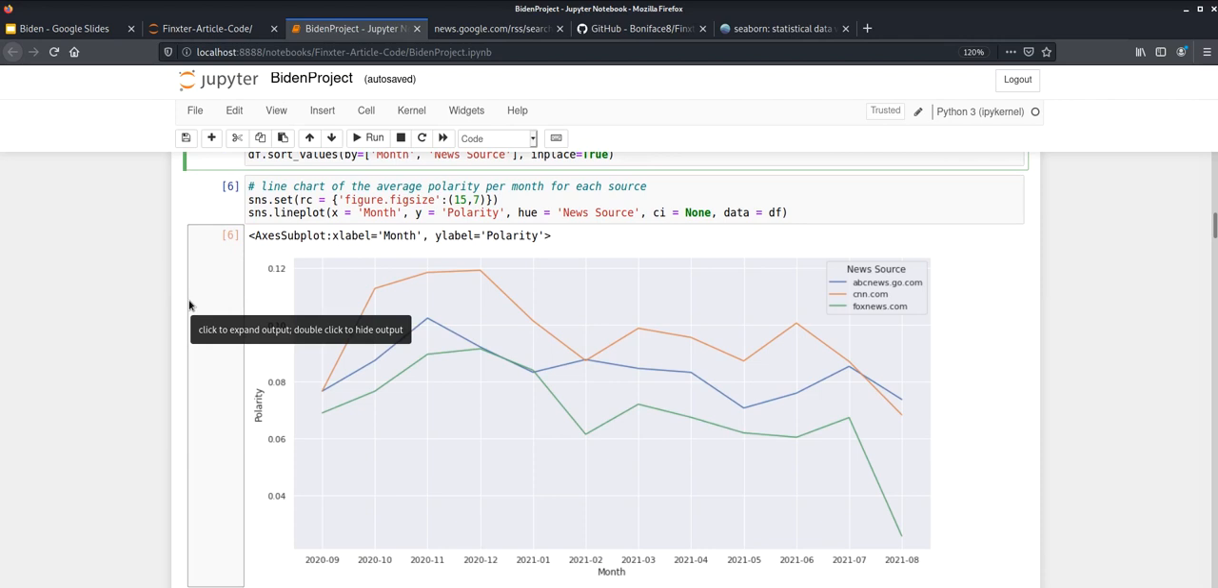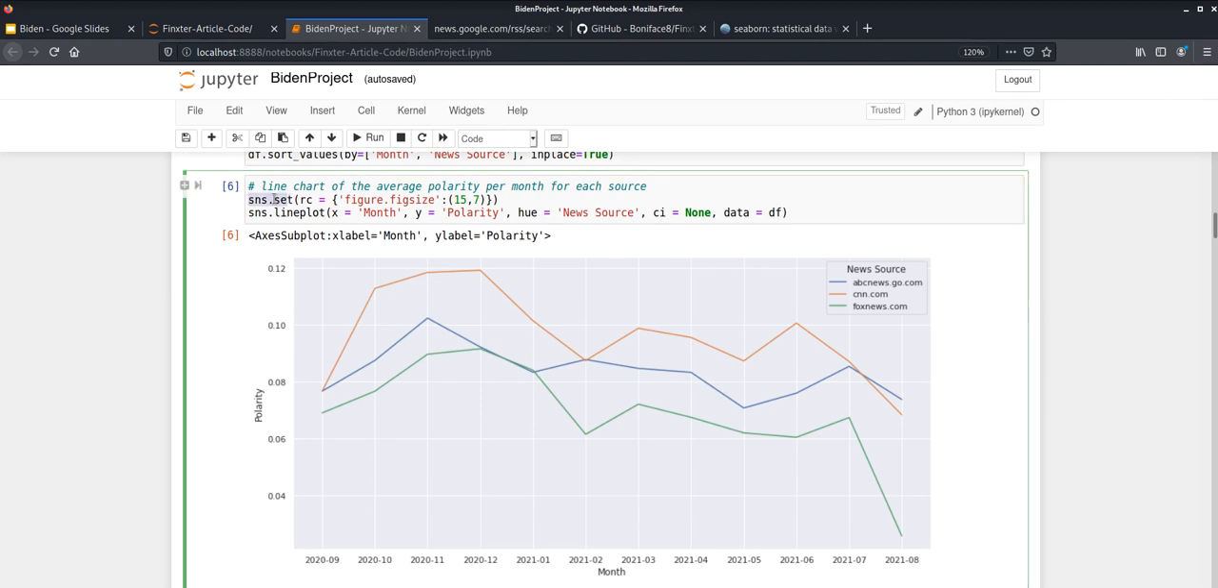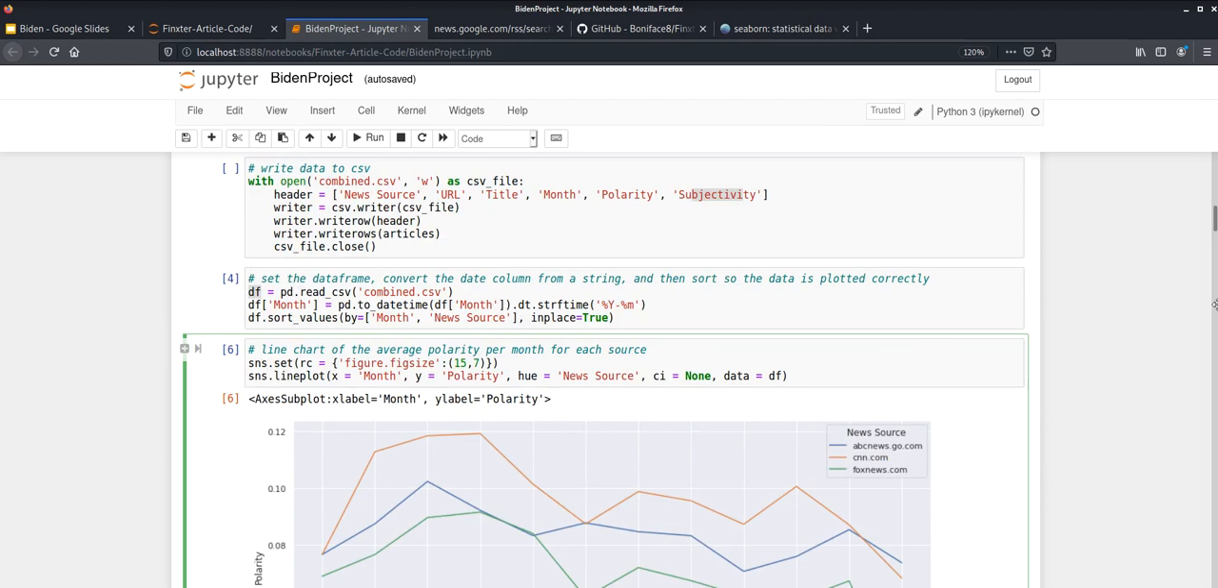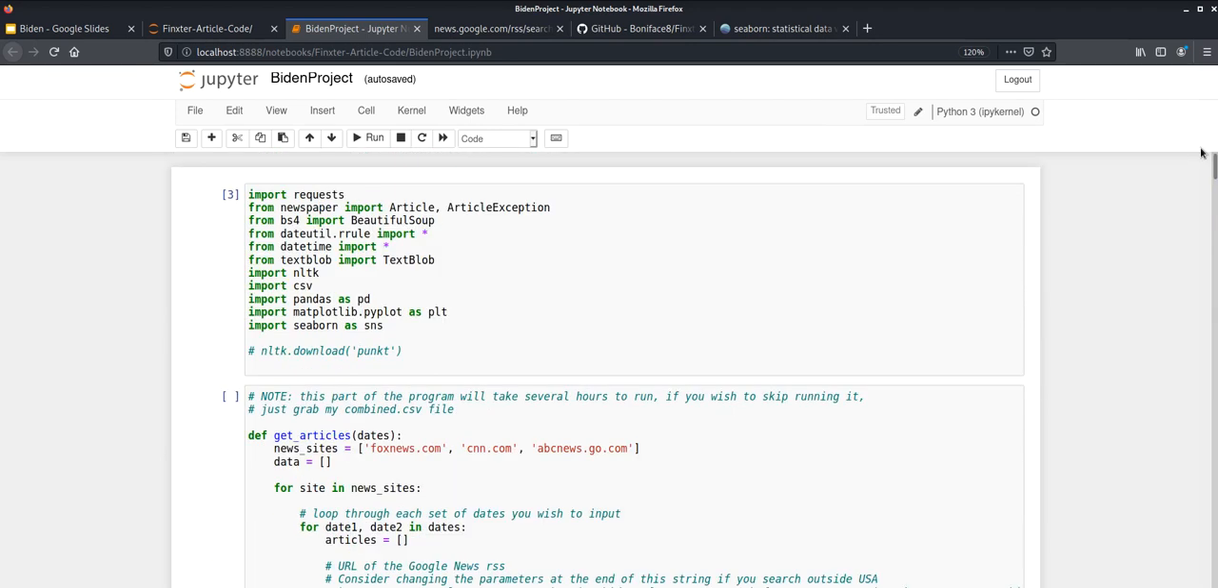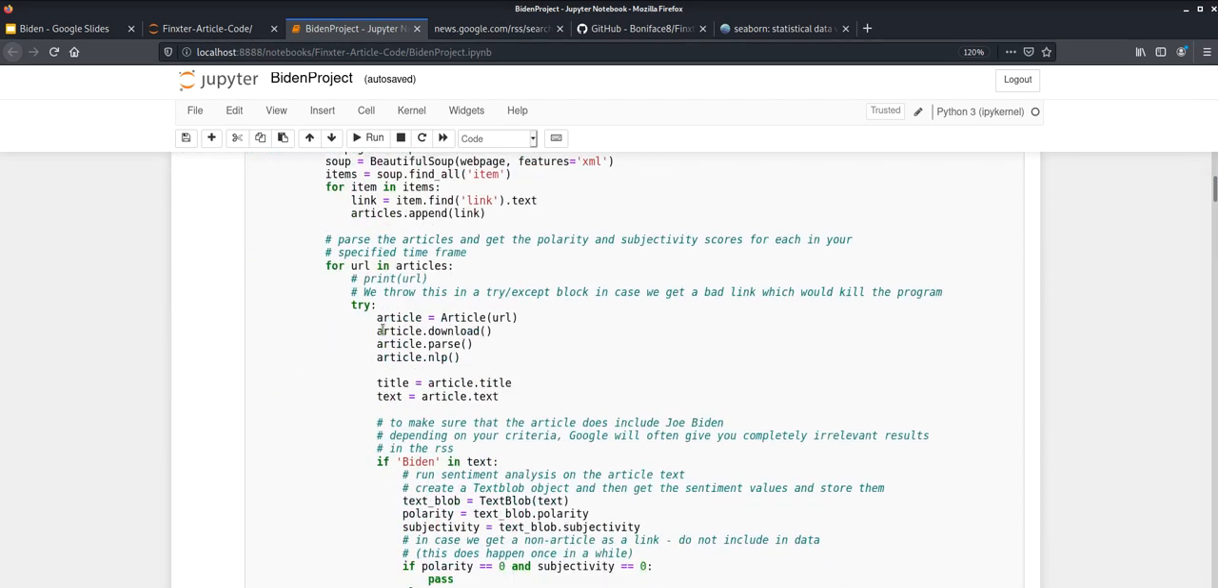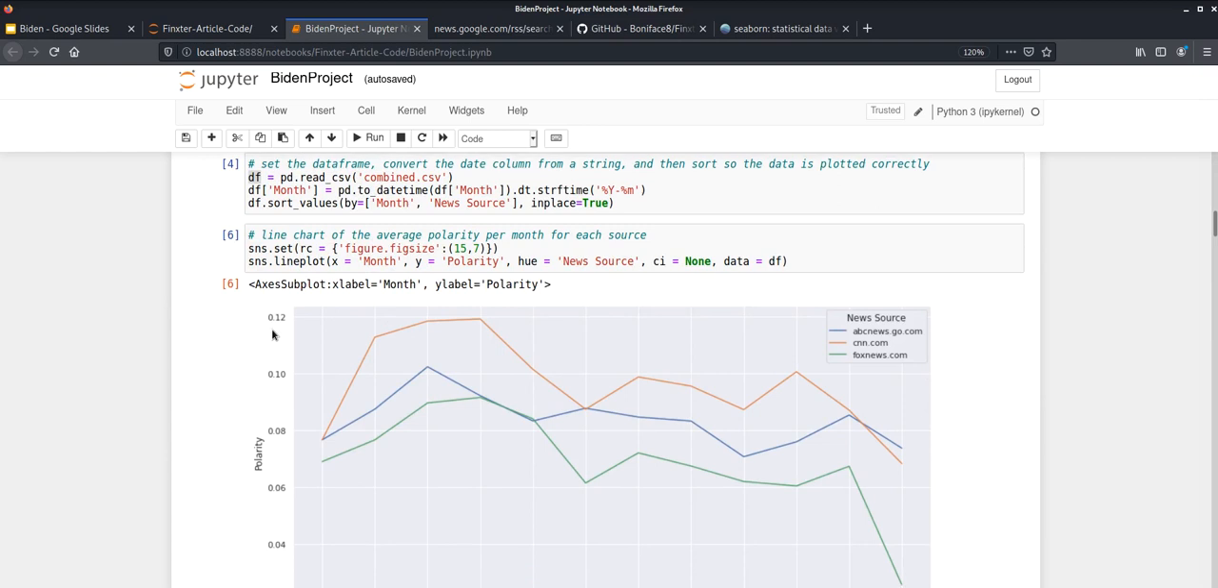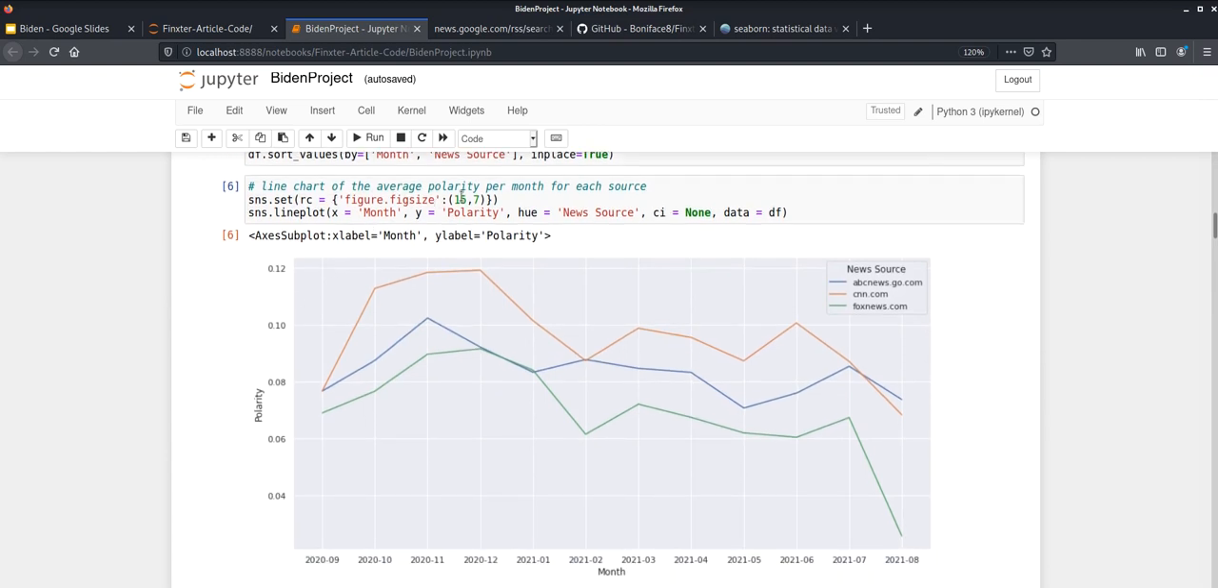we will first make a line chart of the average polarity per month for each news outlet. So with this sns.set, by the way, the sns here is Seaborn as I'd imported it. So if you're wondering what sns is, it's simply Seaborn. I just set the figure size here to be, I believe, 15 units on the x-axis and 7 units high. You can set this however you wish. It does not matter.